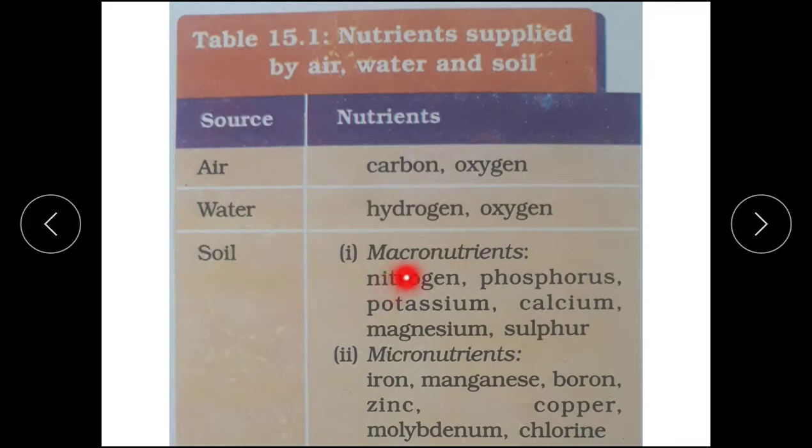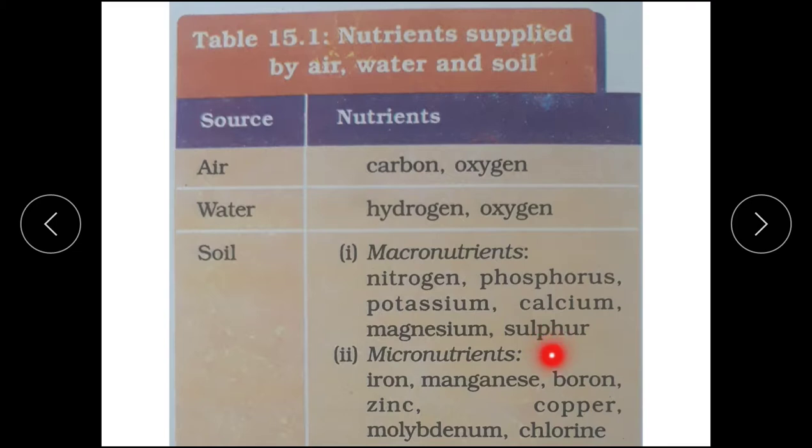They are divided into two, macronutrients and micronutrients. The nutrients which are required by plants in large quantity are called macronutrients. Which are they? NPSK: nitrogen, phosphorus, potassium, sulfur. Four are very common.